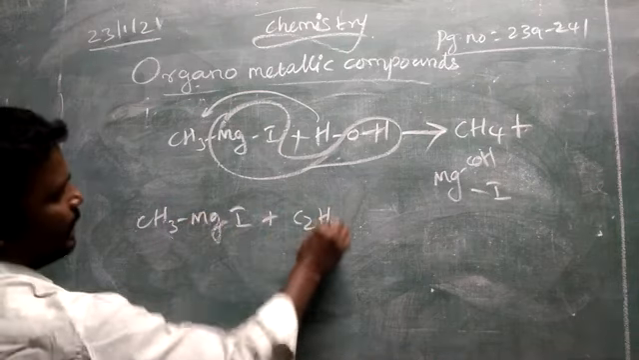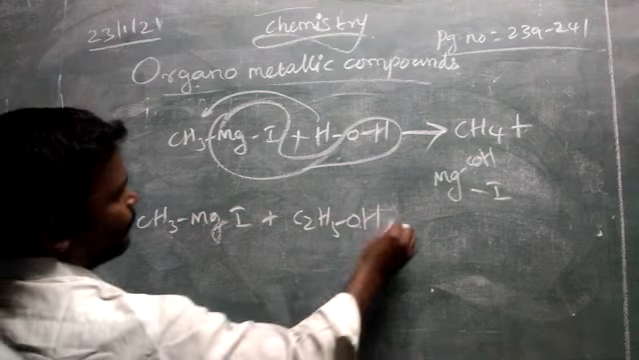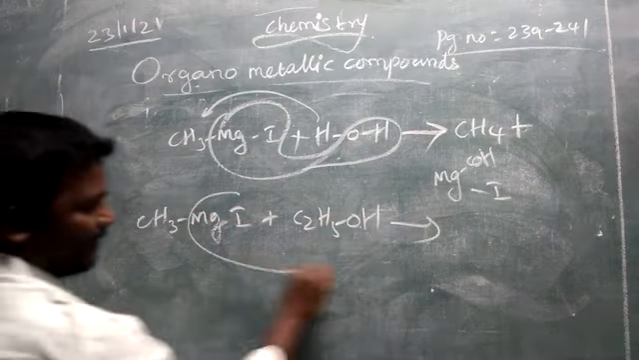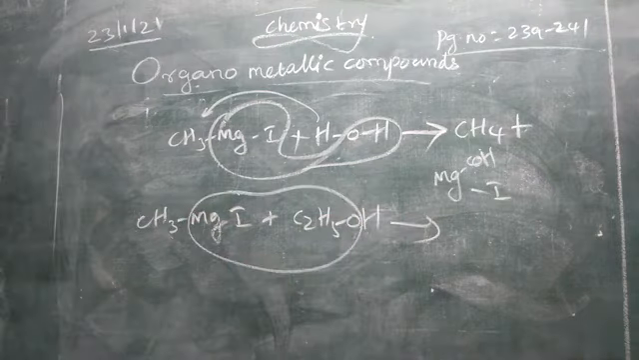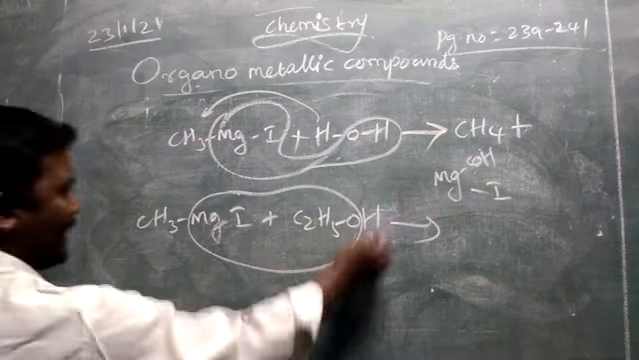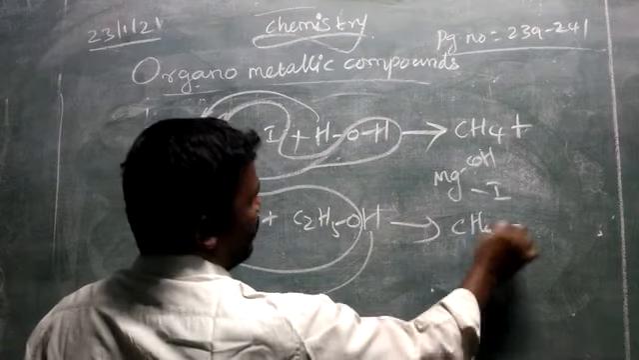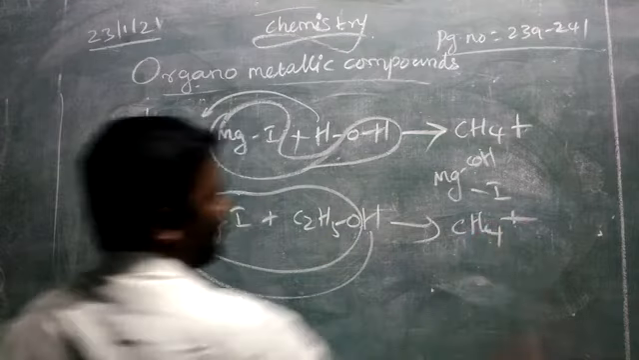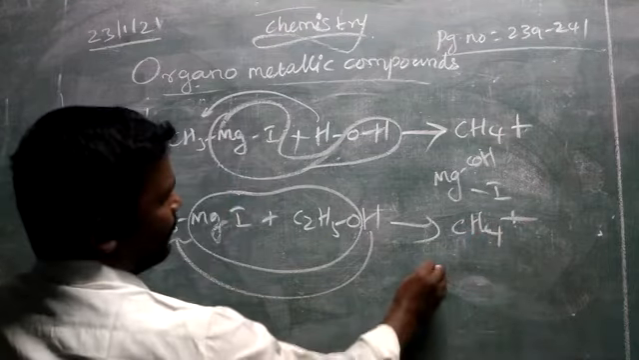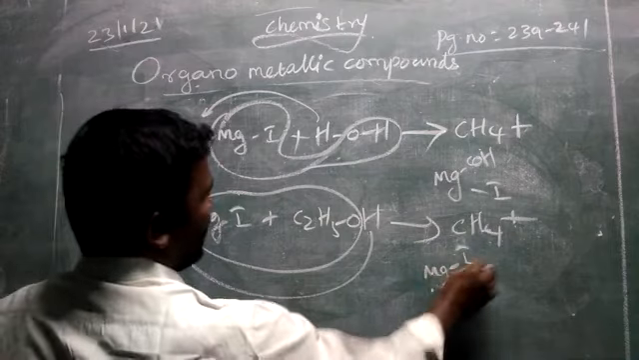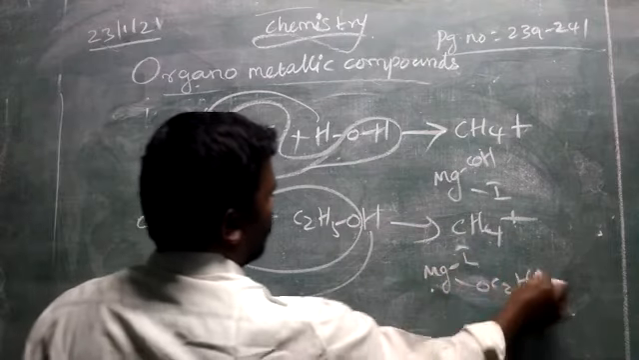Another compound, with alcohol. Take ethyl alcohol. So MgI will go with C2H5O. We can add this hydrogen to the CH3. So again we will prepare an alkane, methane, with MgIOC2H5.